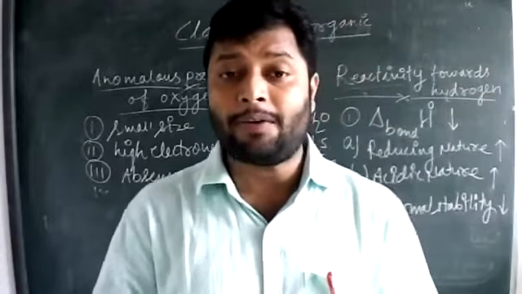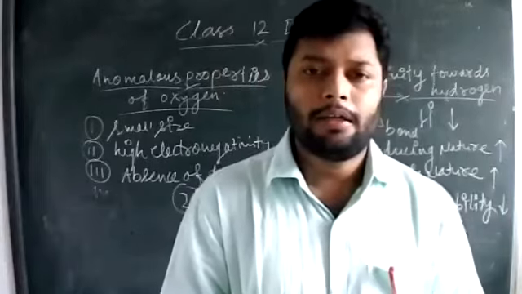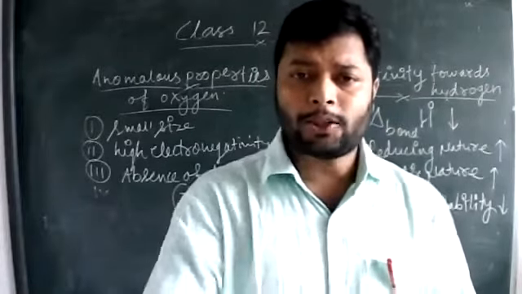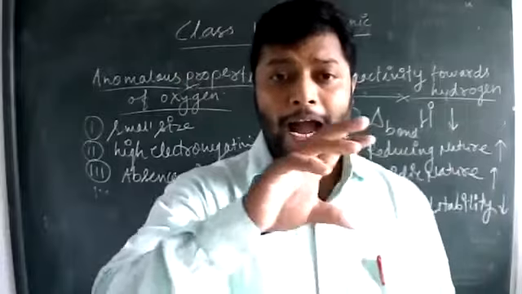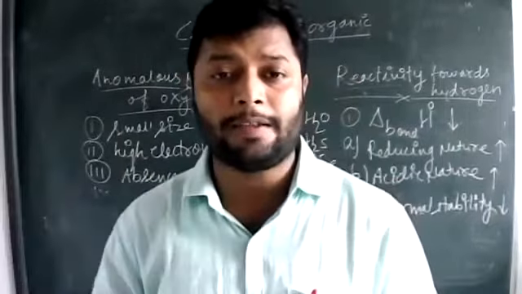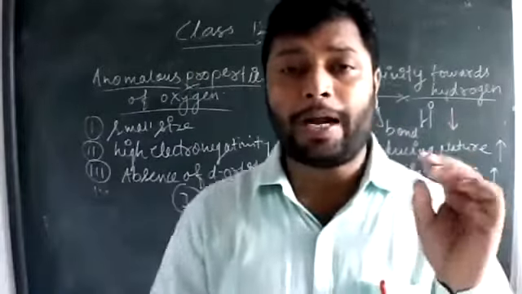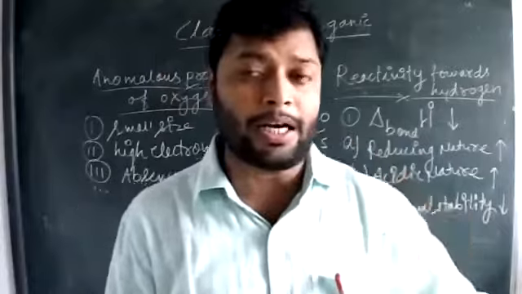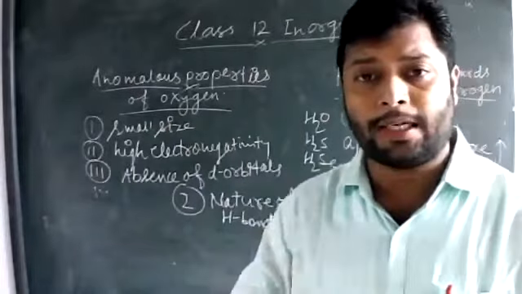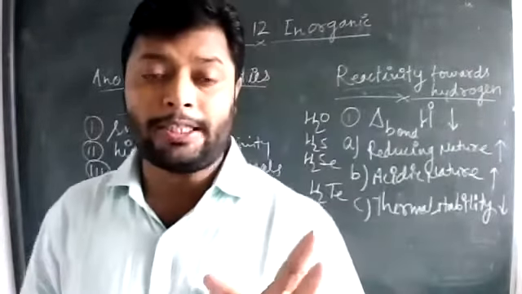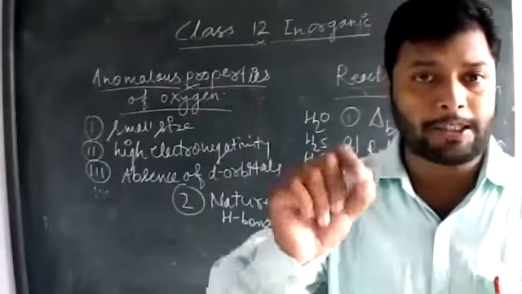And this is the reason why they follow Raoult's law. In the chapter of solution, we are actually discussing the Raoult's law solution, ideal solution condition, and abnormal molar mass condition, van't Hoff factor condition. This is the reason urea and glucose, fructose, sucrose are the examples in the case of Raoult's law, and acid, base, and salts are examples in the van't Hoff factor because they dissociate in the water. Whenever the substance dissociates in the water, they can change their number of particles and are responsible for the van't Hoff factor.